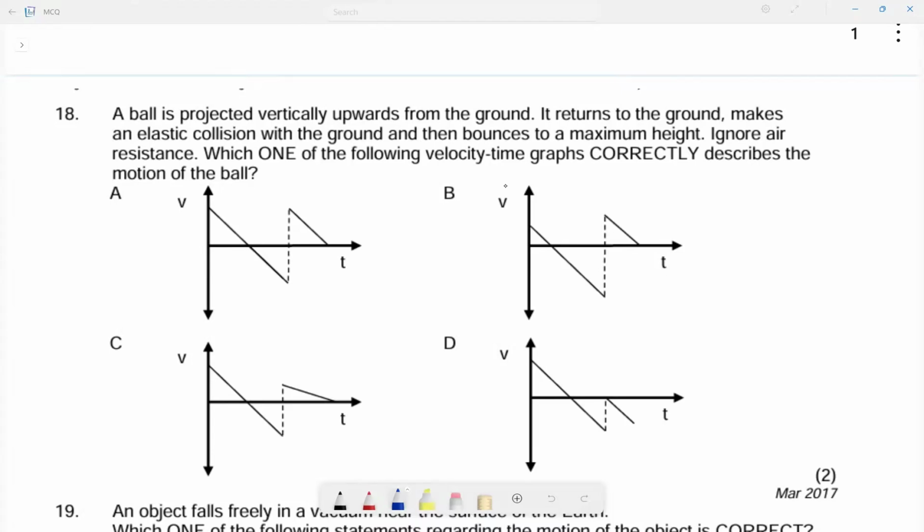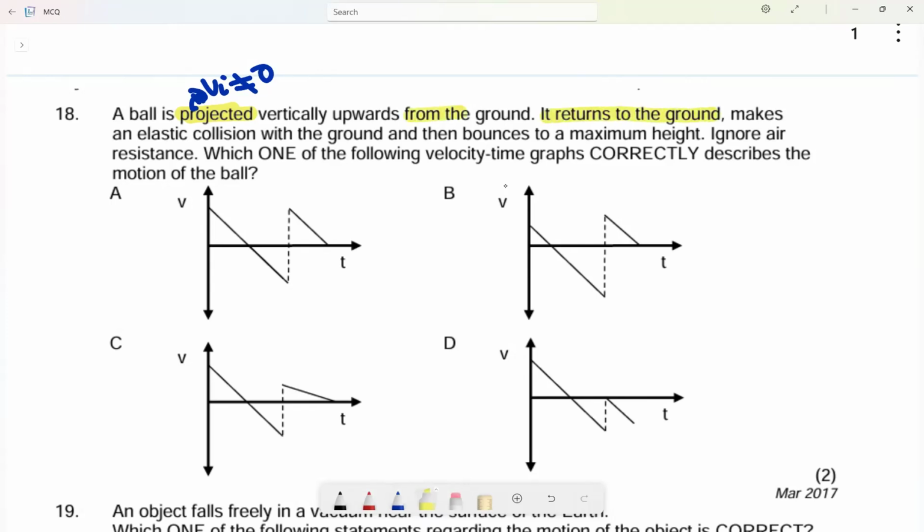Okay, so number 18, they tell us a ball is projected vertically upwards. To project it means it has an initial velocity. Initial velocity is not equal to 0, because remember from the definition, a projectile is an object that has been given an initial velocity, vertically upwards from the ground. It returns to the ground.